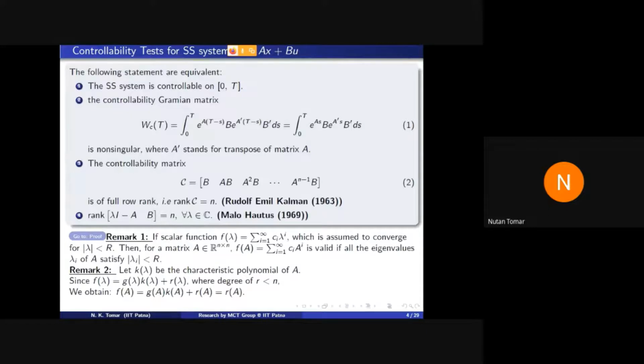Second important thing, you see this result number 3. If you want to check controllability, what do you have to do? Matrix A is known, matrix B is known. You have to calculate the rank of a matrix, simple.